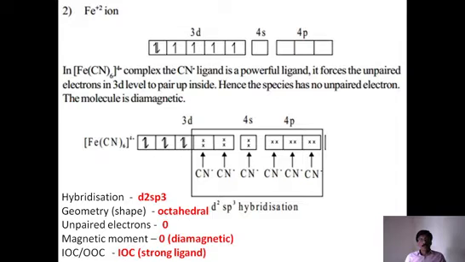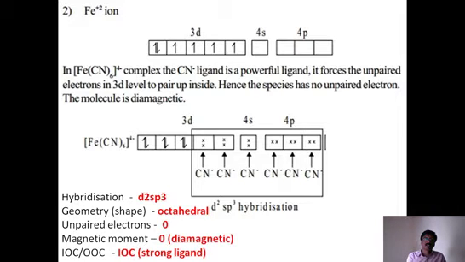Now the question of the nature of the ligand comes into the picture. Cyanide is a strong ligand. We know cyanide and carbonyl are very strong ligands all the time. Ethylene diamine is also a very strong ligand, and ammonia is also strong. In some cases it is not strong, but most of the time it acts as a strong ligand. Here cyanide is without any doubt a strong ligand. Strong field ligands always force single electrons to pair. That we know.